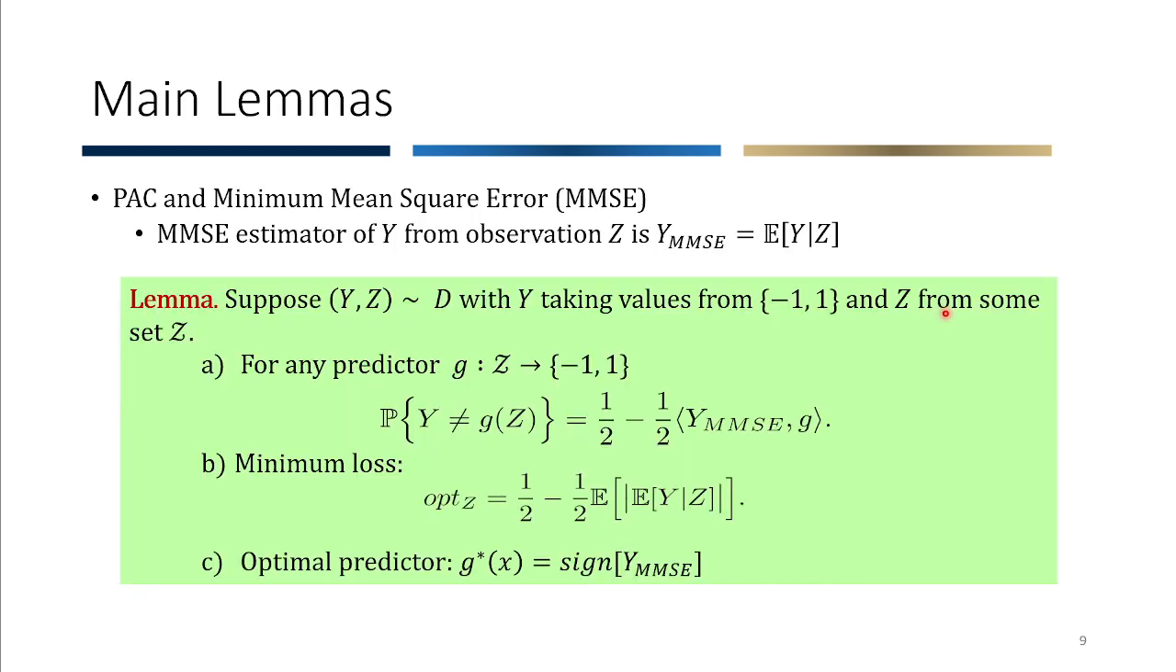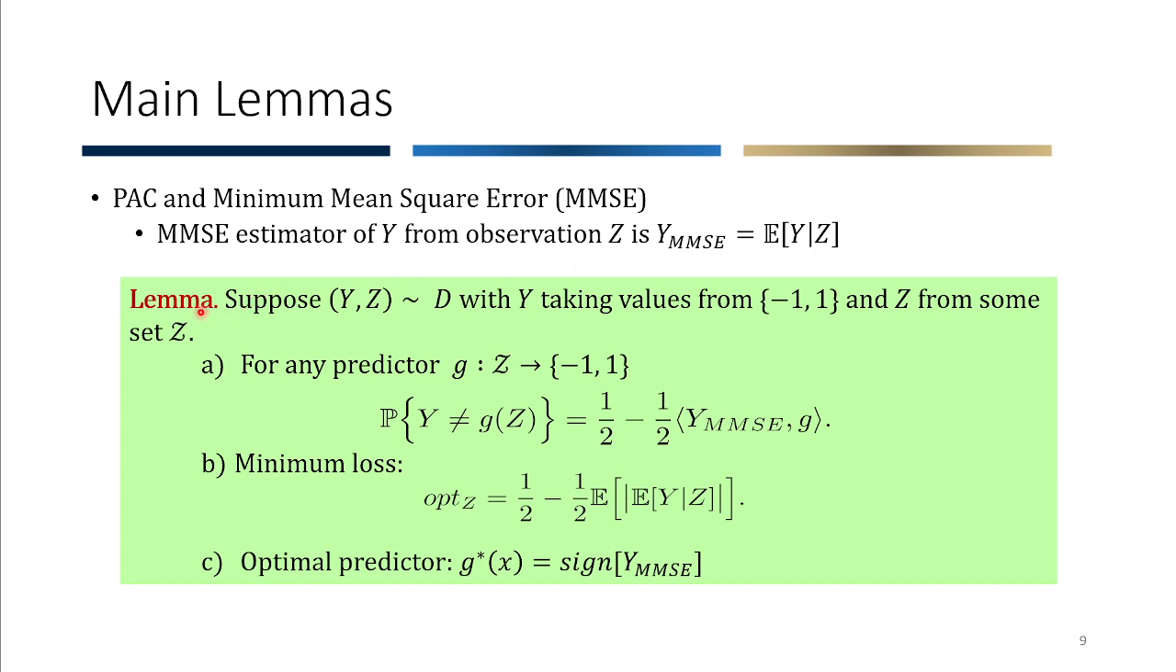So our results bank on a series of main lemmas. Our first contribution is to make a connection between PAC and then MMSE. The idea is that let's define y MMSE as the MMSE estimator of y from an observation z. So z can be anything. So in our case, z can be the vector of the features. Based on this definition, then we know that y MMSE is the conditional expectation.